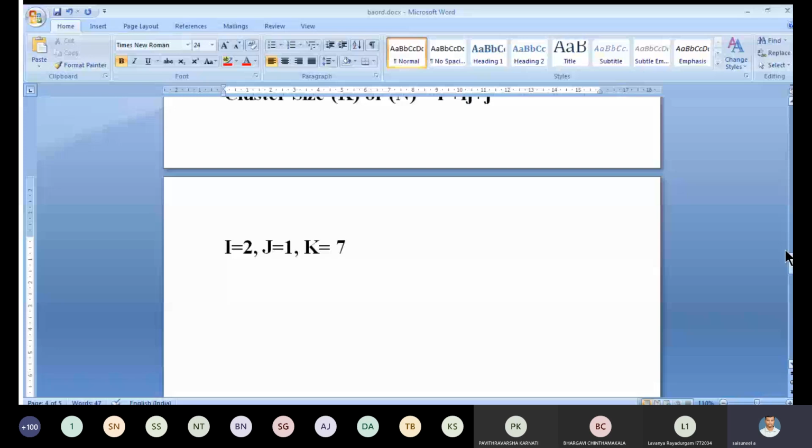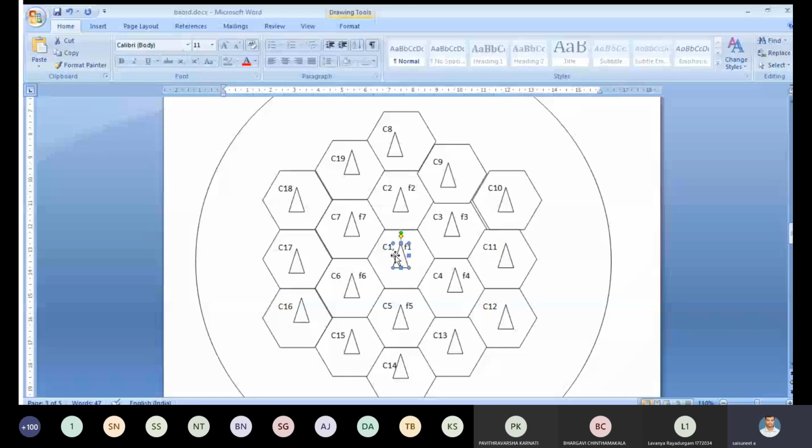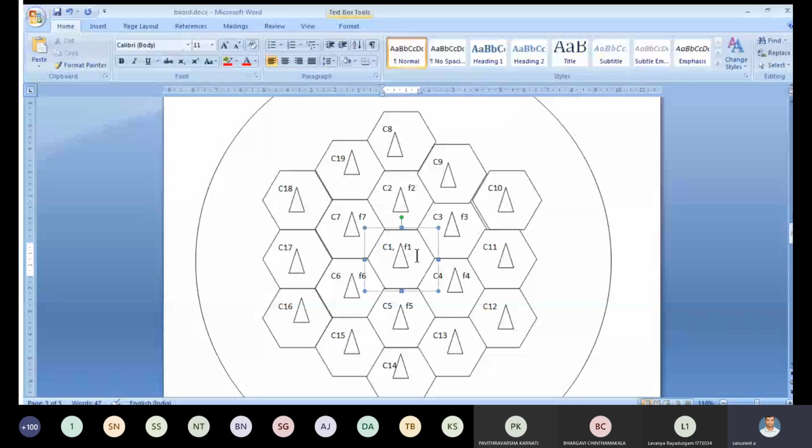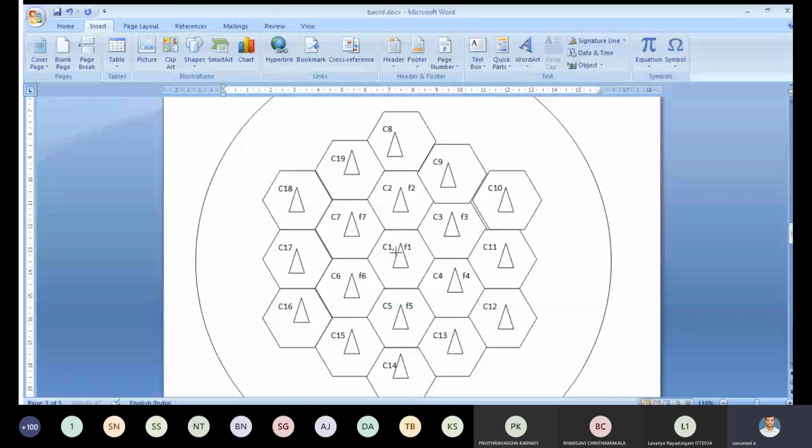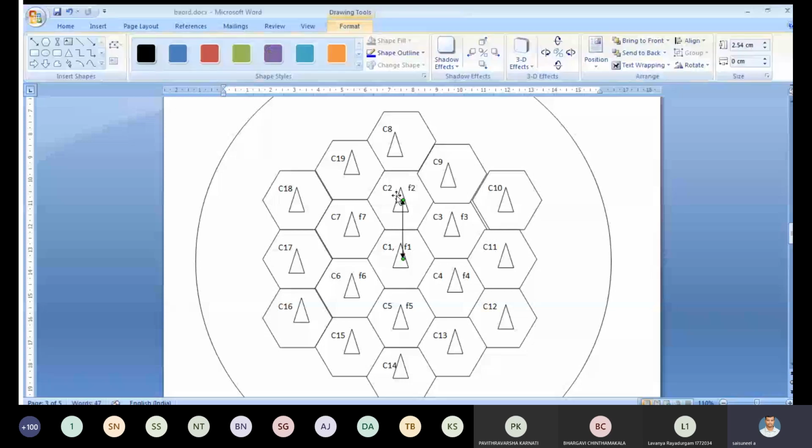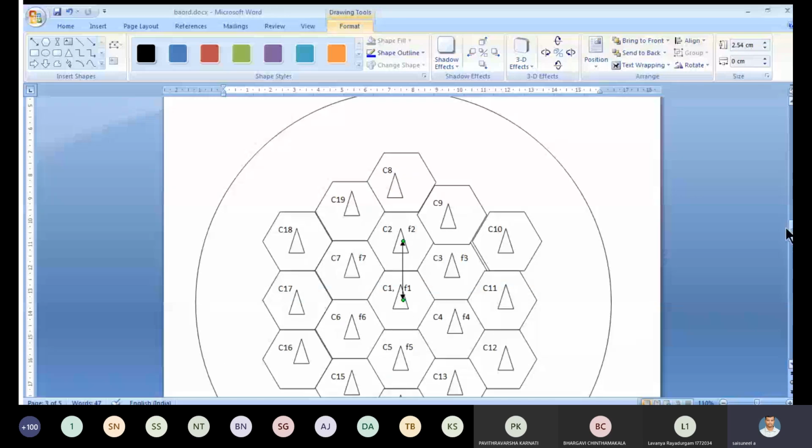I equal to 2. Now from this center cell, where exactly is F1 used again? Based upon the I value, what is meant by I value? I equal to 2 means from this center we have to move 2 cells. Next, what is the J value? J equal to 1: turn 60 degrees in the anti-clockwise direction.